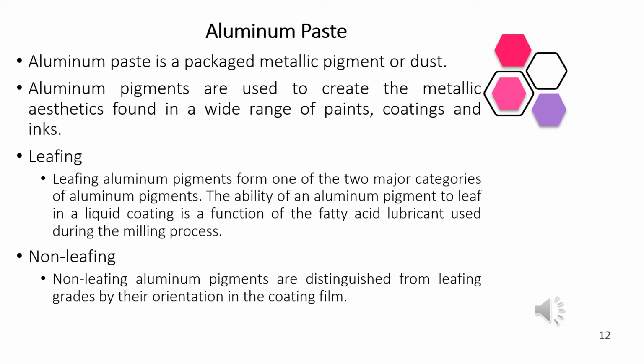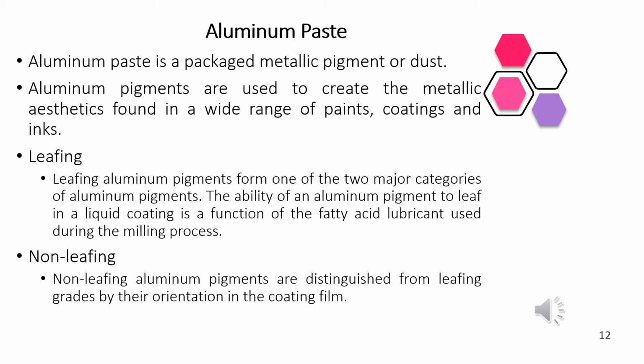These aluminium pastes are used in the manufacturing of a wide range of paints, coatings, and inks. There are two types of aluminium paste, such as leafing or non-leafing.